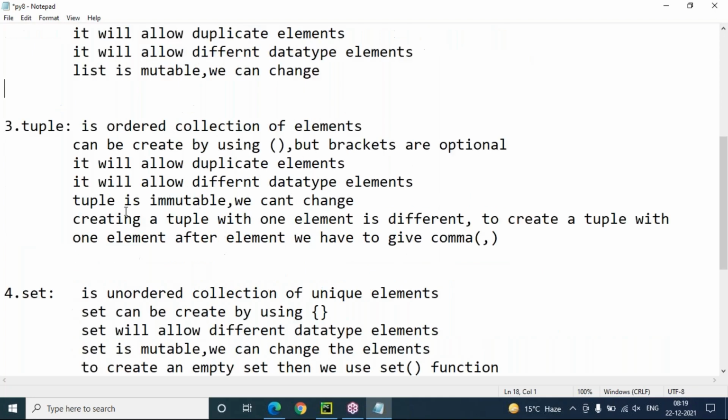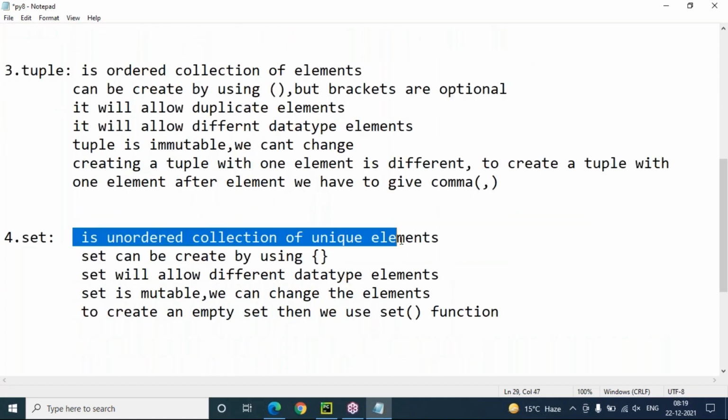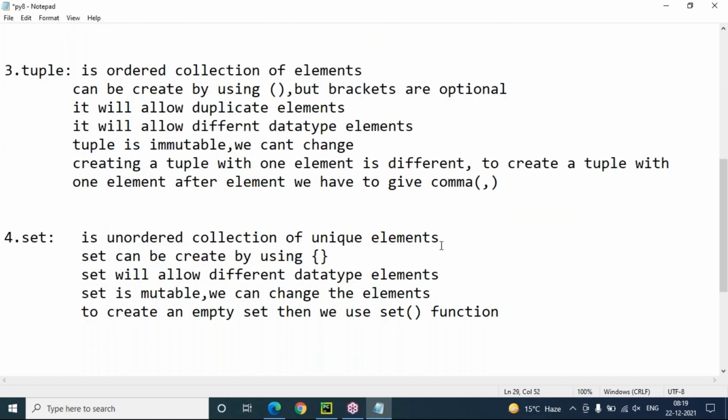But when it comes to set, it doesn't have any index because it is unordered. Unordered means we don't know at what time which element is going to display in which order. We cannot expect it. Order will keep on changing. So we cannot access any value by using its index, because it is an unordered collection of unique elements.